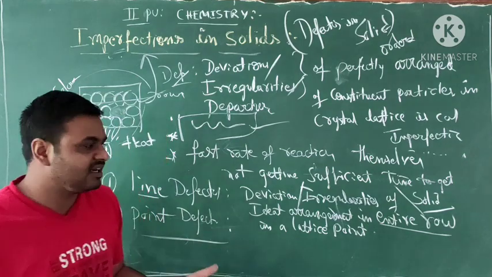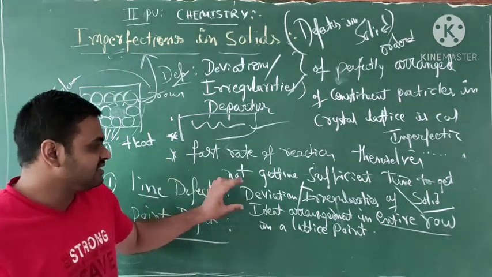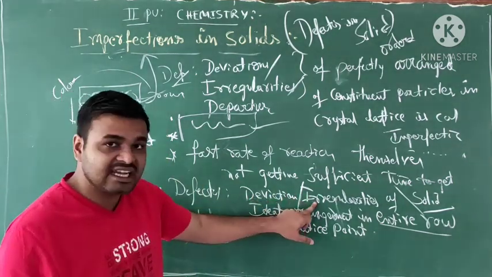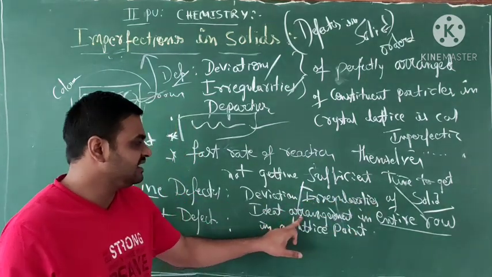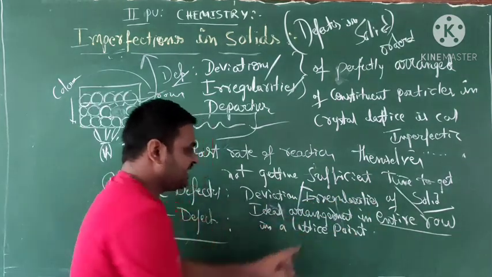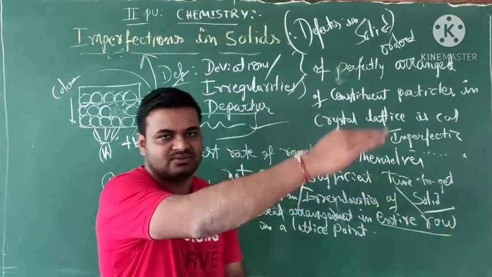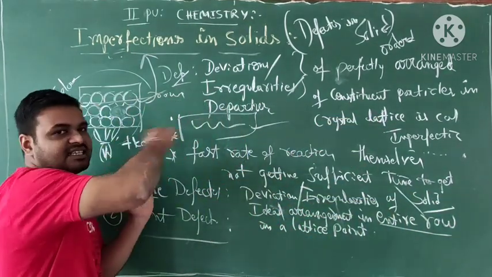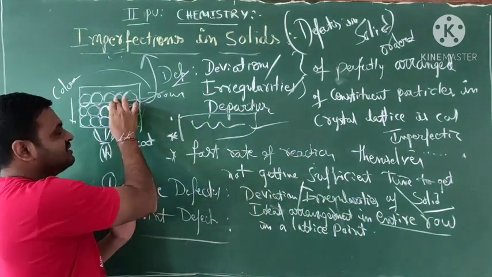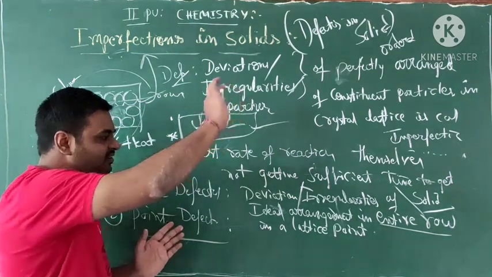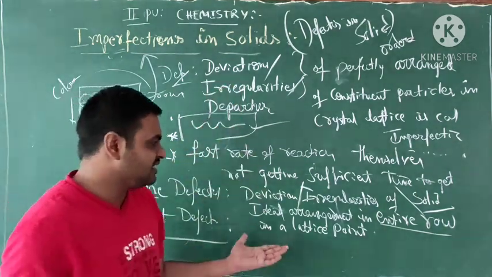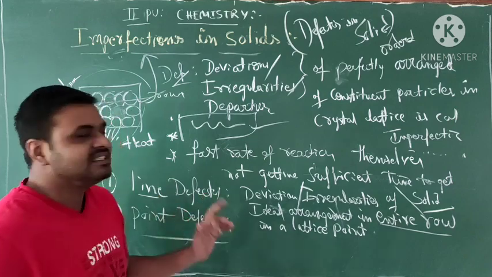Okay, line defect means deviations or irregularities of ideal arrangement in an entire row. These are the lattice points, and currently the entire row has changed. This is called line defects.